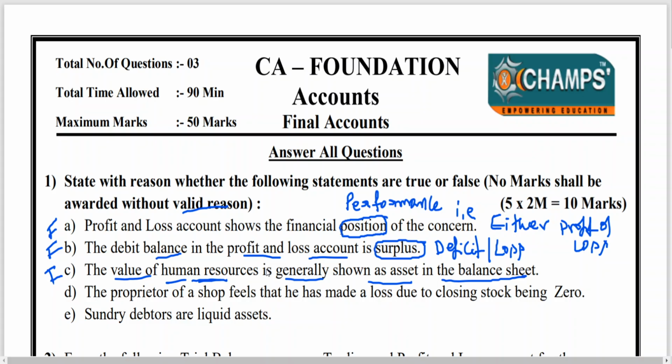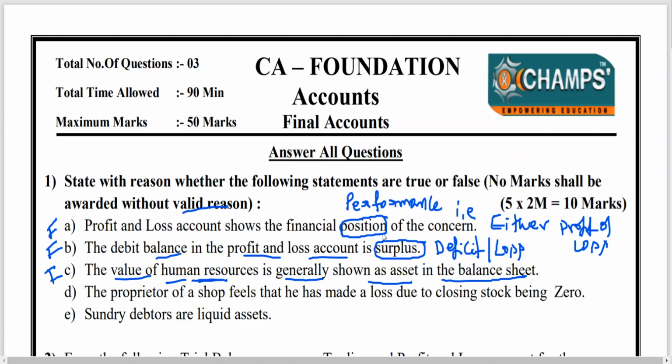Intellectual skills are not tangible, they are intangible. You can't say you get benefit by looking at the face of a human being. So that is why we can't show human resources in financial accounting, but we'll be learning later on subfields of accounting, human resource accounting. In developed countries like Japan, America, they are now giving more importance to human resources. They started maintaining balance sheets showing how to measure human resource as an asset. But from the financial statement point of view, as per money measurement concept, we cannot treat human resources as an asset.